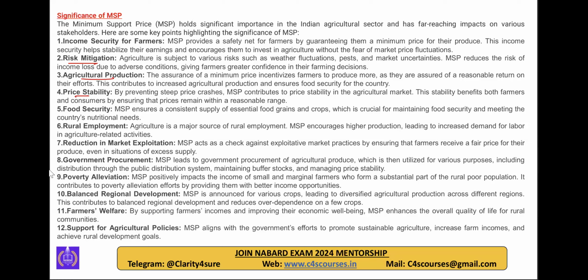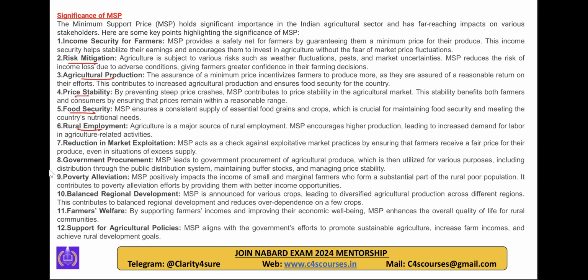इसको हम destability में भी ले सकते हैं, count कर सकते हैं. Excess production हुआ तो. So price stability will be there. Food security will be there. Obviously, the MSP, whatever the government is procuring, is going to the different welfare schemes of the government to help the poor, right? In your public distribution system. So food security is there.